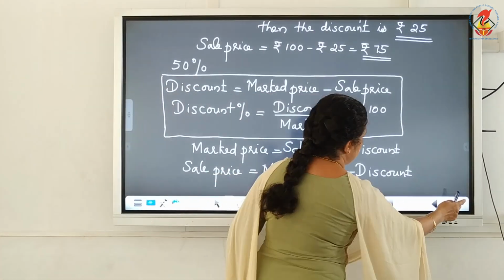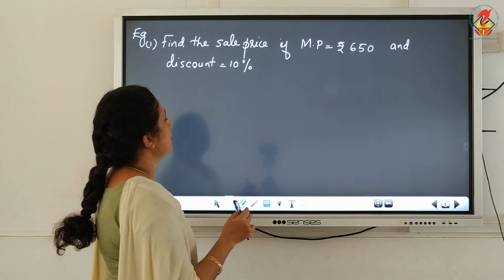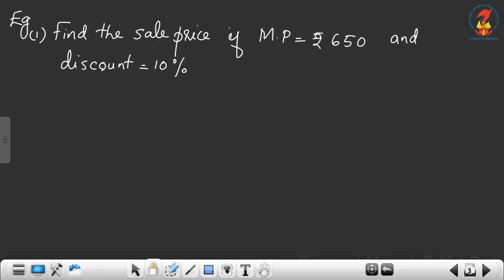Now we will consider some examples. First question: find the sale price if the marked price is rupees 650 and discount is 10%. So you have to find out the sale price. What is given? Marked price is equal to rupees 650. Then discount percentage is given, that is 10%.